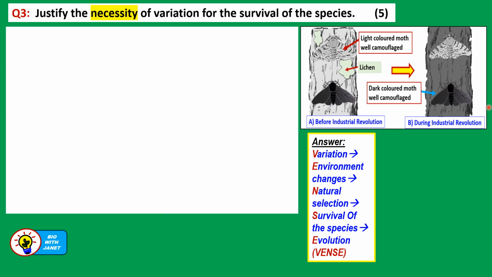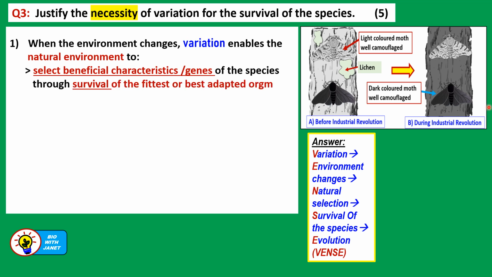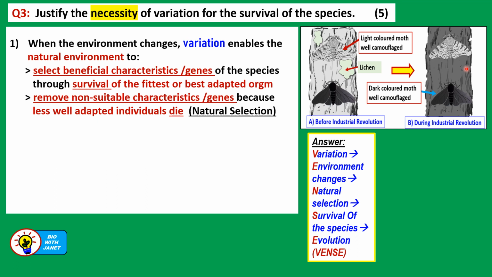So the first importance of variation for the survival of the species is that when the environment changes, variation enables natural selection to occur in the natural environment. So it enables the natural environment to select the beneficial characteristics or genes of the species through the survival of the fittest or best adapted organism, like the dark-colored moth of Biston betularia, and to remove the non-suitable characteristics or genes, because the less well-adapted individuals will die. That is, the light grey colored moth will die because it's eaten by predators.